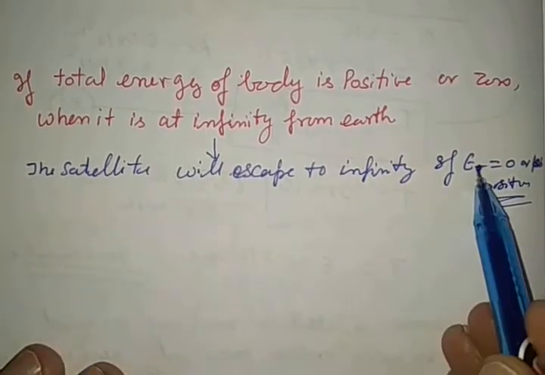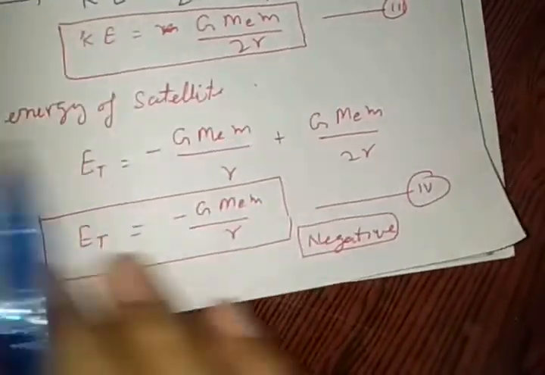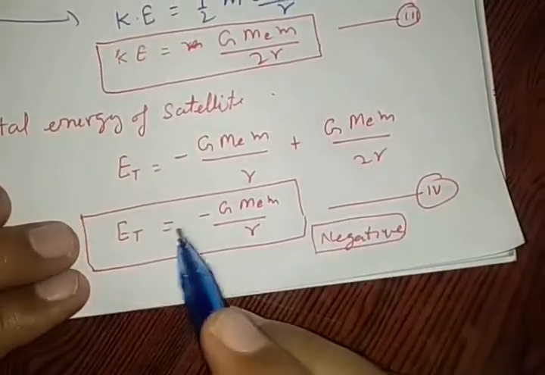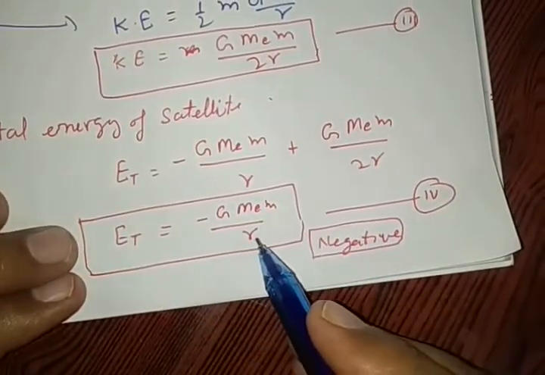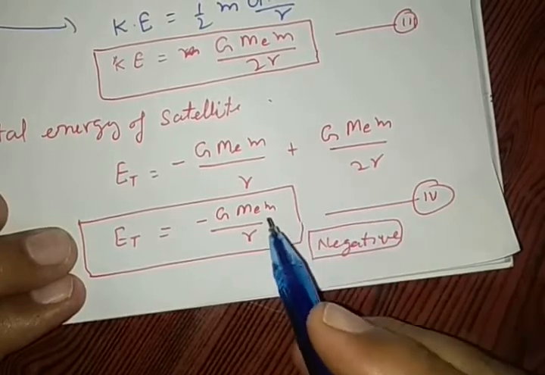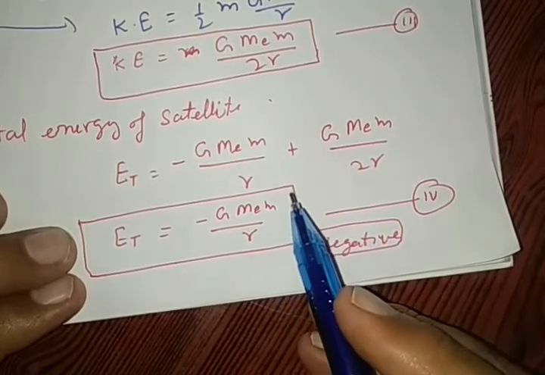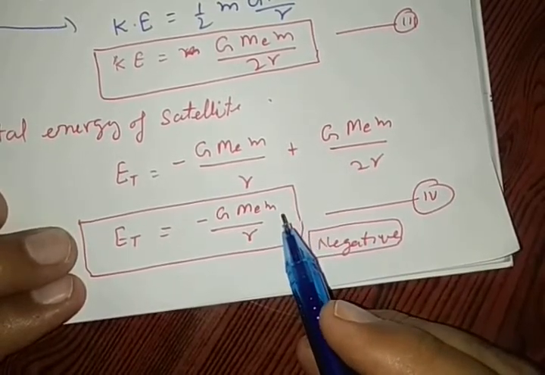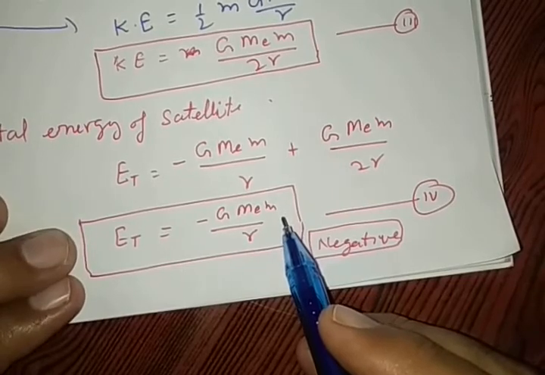So if, in place of negative total energy, the total energy at infinity is taken, in that condition the satellite will leave the Earth's orbit and go to infinity, right?